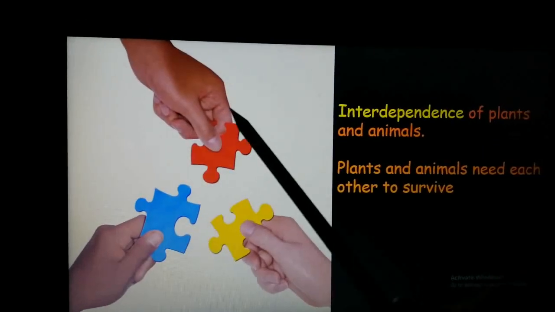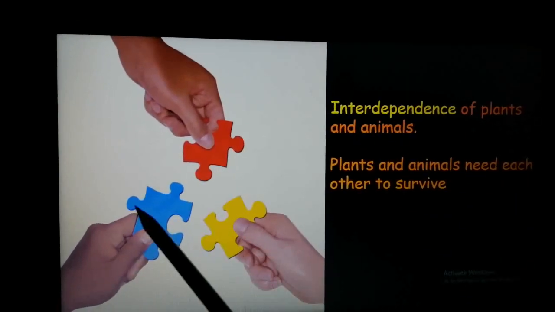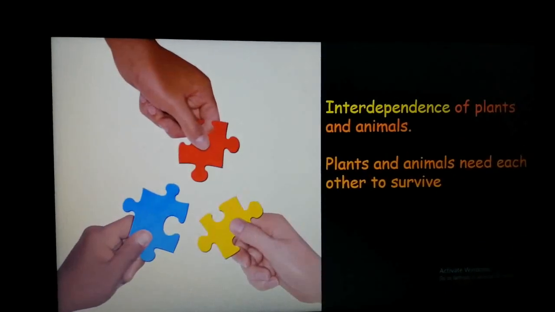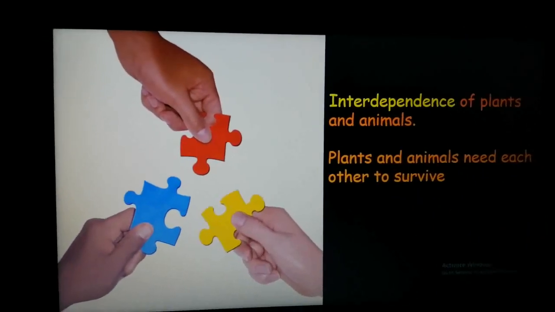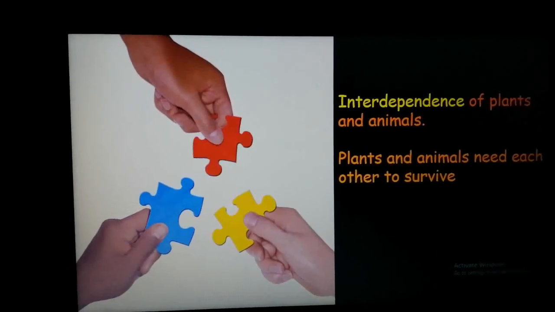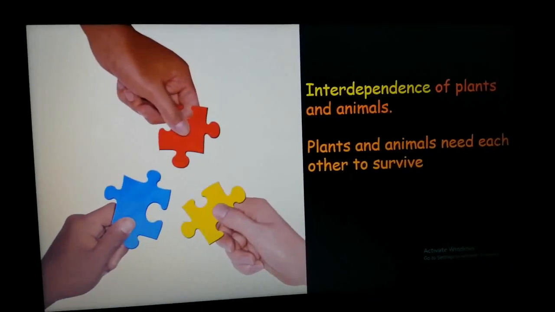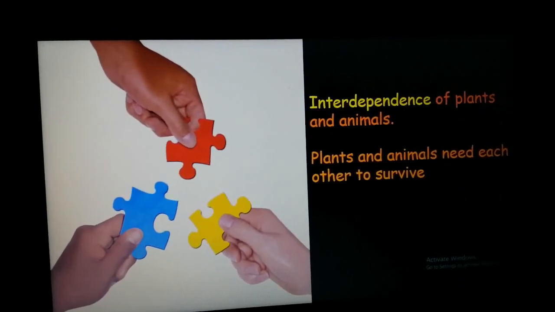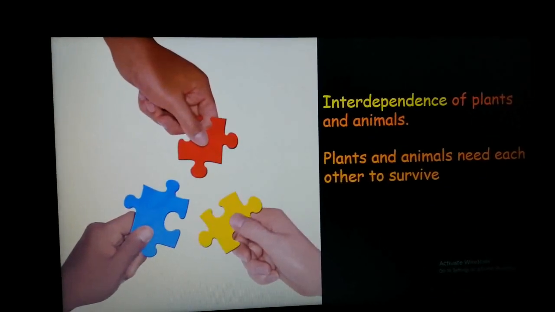Just like a jigsaw puzzle, each piece is important, right? Without any one of them, the entire puzzle is going to be incomplete. Similarly, plants also are incomplete without animals, and animals are incomplete without plants.